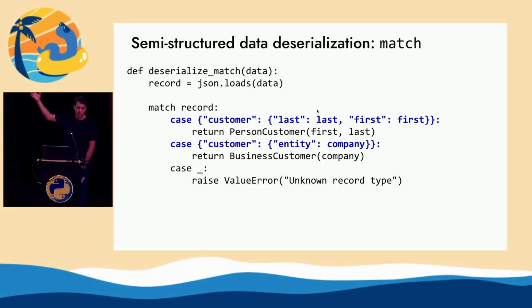So it's actually able to destructure and unpack the dictionary, not just one dictionary, but two levels deep. You see there's a customer, colon, and then there's another dictionary inside of that with last name and first name. It's able to look all the way in and destructure multiple levels deep. And it can do that with lists and sets and tuples and dictionaries and objects. So you could have an object inside of that, and then inside that object, some other objects, and it can go all the way down, which is awesome.